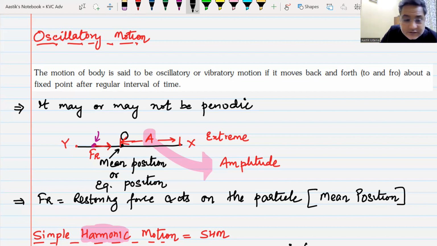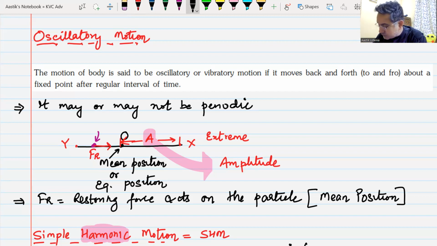Now, what makes the SHM special is the restoring force is directly proportional to the negative of the displacement of the particle. That is what makes this simple harmonic motion special.